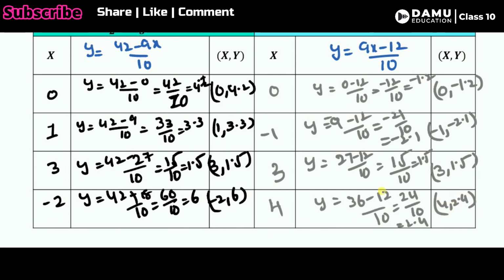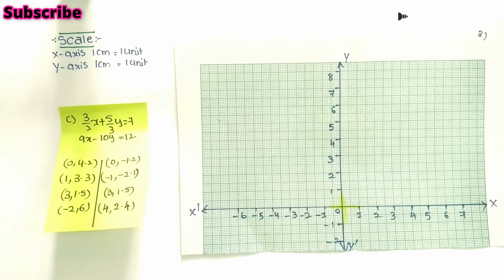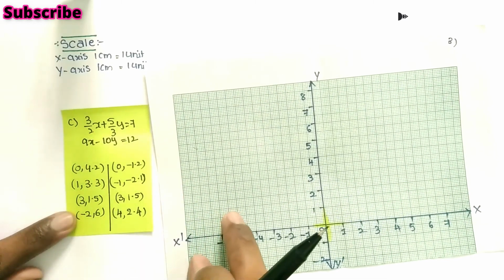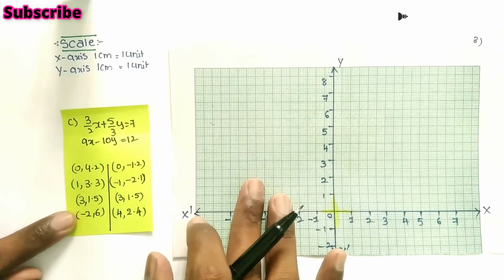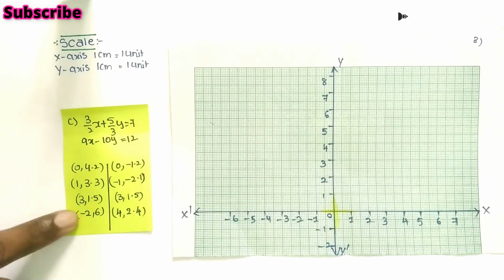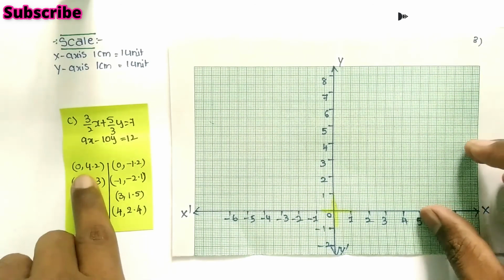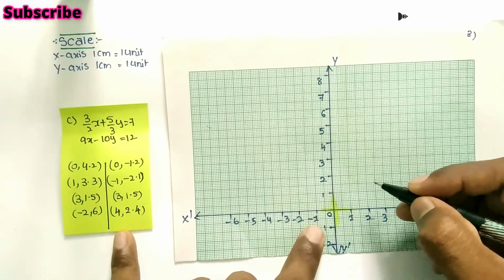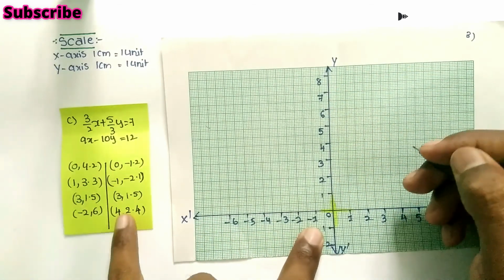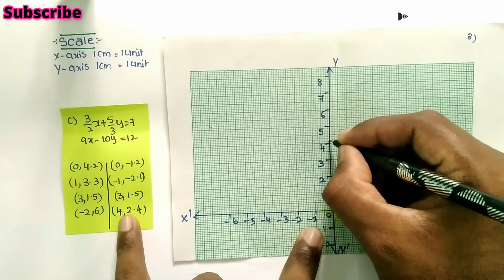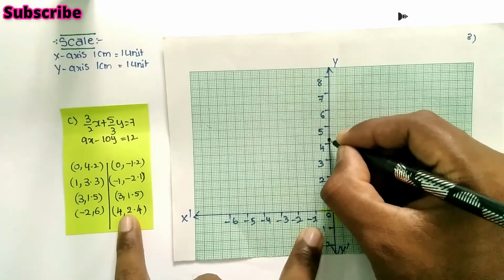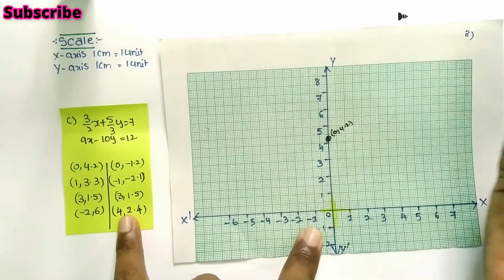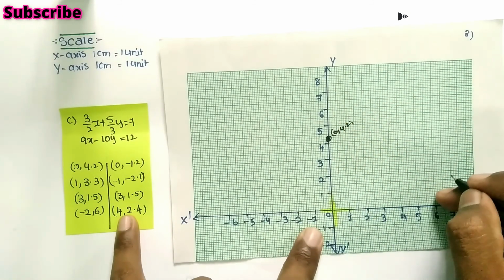Next we'll see the graph. Let's construct a graph for the third one, that is 3 by 2x plus 5 by 3 y equal to 7 and 9x minus 10y equal to 12. So what is the first point here? (0, 4.2). So x is 0 and y is 4.2. On the y-axis we take 4 and after that 2 mm. That is the point.